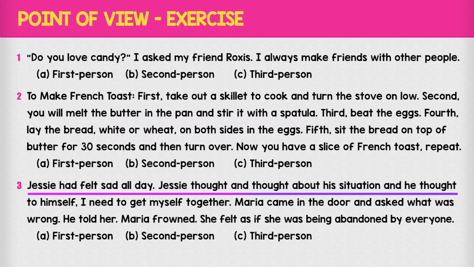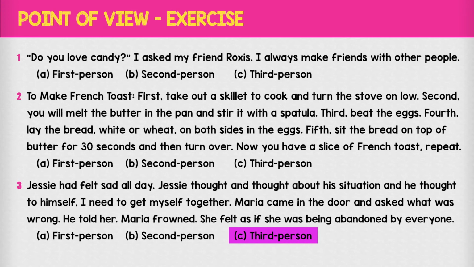Number 3, Jesse had felt sad all day. Jesse thought and thought about his situation. This scenario is written in the third person perspective. Did you find that out? Yes. Here you see that the writer is writing about someone else. So the names are being mentioned. Everything in the story is based on what has happened to Jesse, and then we see Maria. So it is not the experience of the writer themselves.